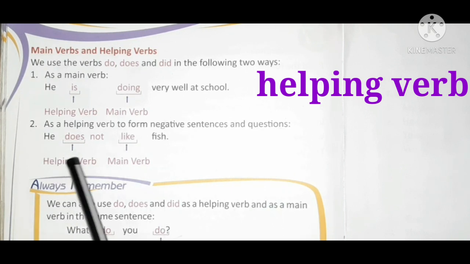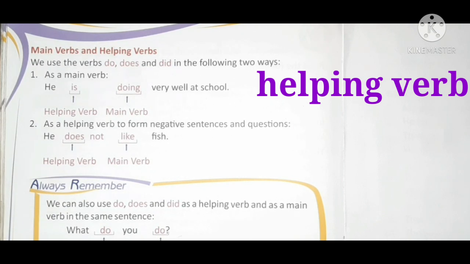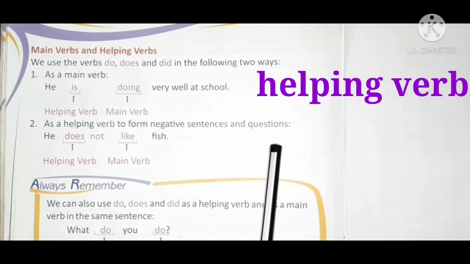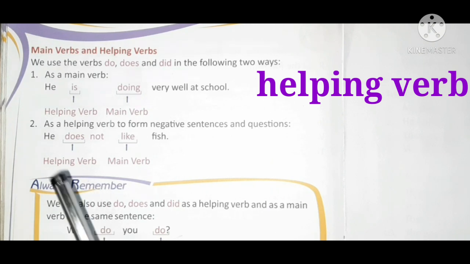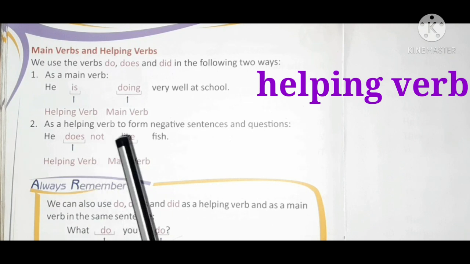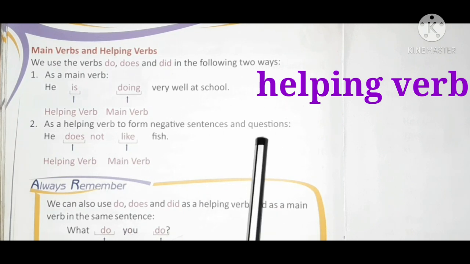When they are used as helping verb, they form negative sentences and question. Means in the negative sentences and question, they are used as a helping verb.